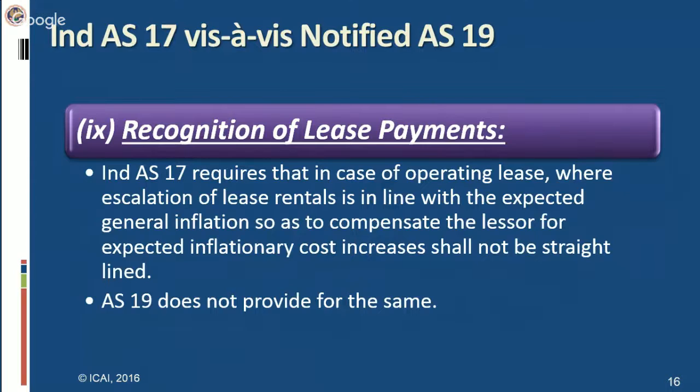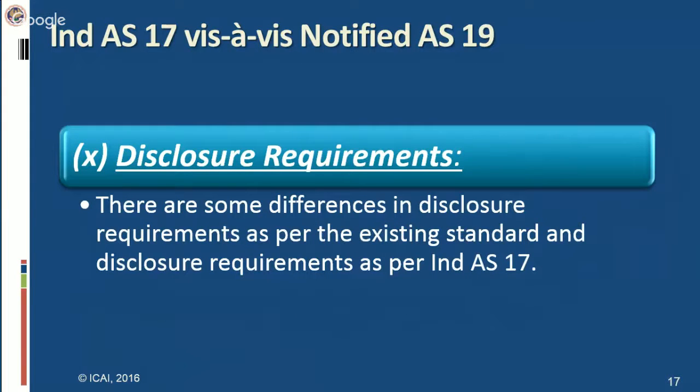However, such type of guidance is not given in AS 19. AS 19 does not deal with such situations where your lease rentals are increased because of inflation or there is escalation of lease rentals on account of general inflation. As in every Indian difference, this is the common difference between Ind AS and existing standards, that disclosure requirements are much more than what is given in the notified standard.